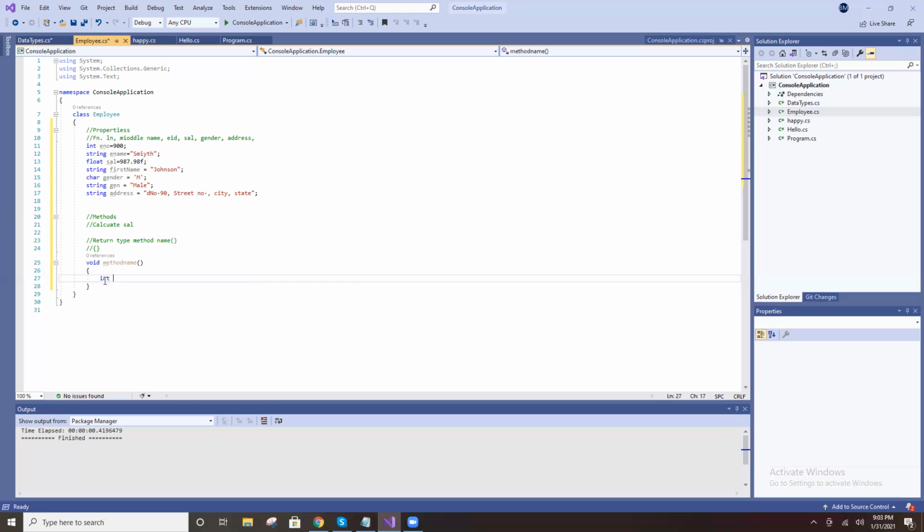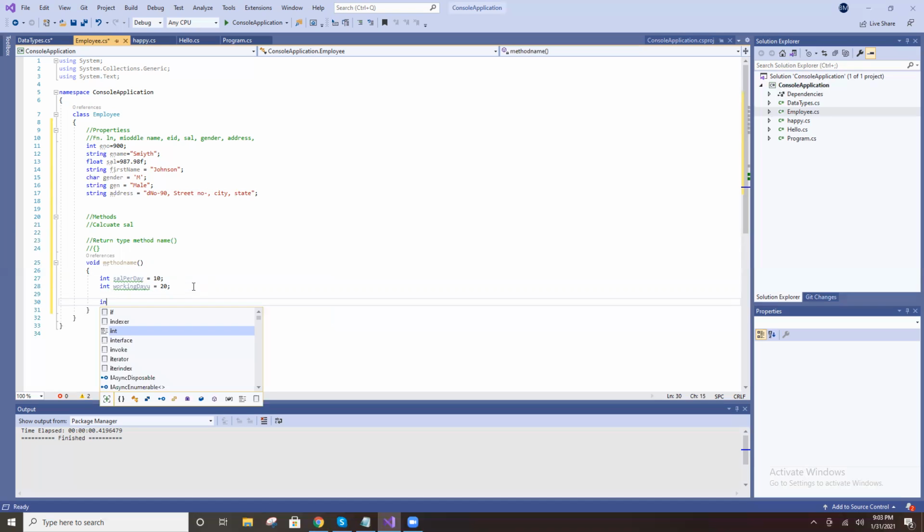I declare a variable like salary per day, for example $10. And working days equal to 20. My working days are 20. Tell me the salary. It's 200, right? 20 into 10.